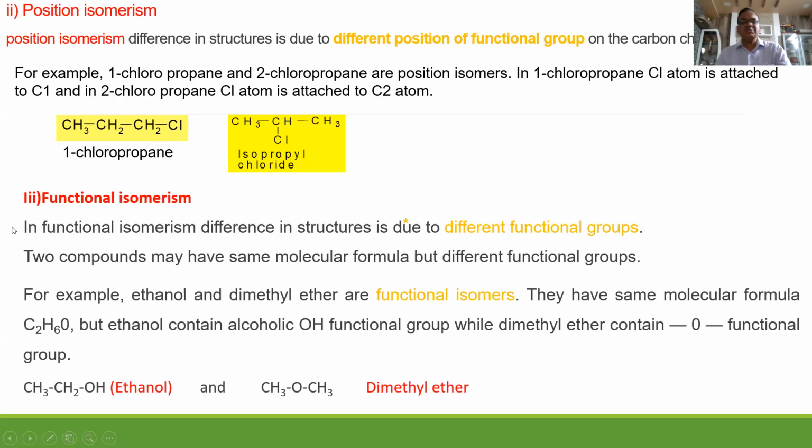Next is functional isomerism. It is due to the different functional group present. Both these compounds, ethyl alcohol, also called ethanol, and dimethyl ether, also called methoxymethane, are functional isomers of each other. Why? Because both have the same molecular formula, C2H6O, but here the functional group is alcohol and here it is ether. This is the main thing.